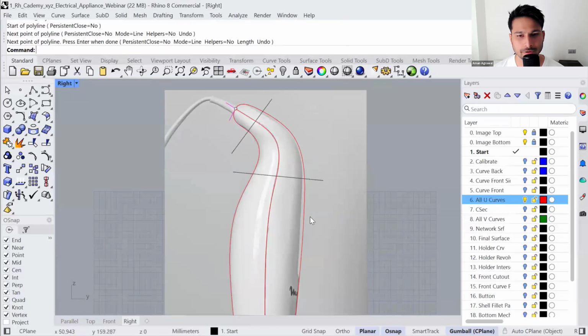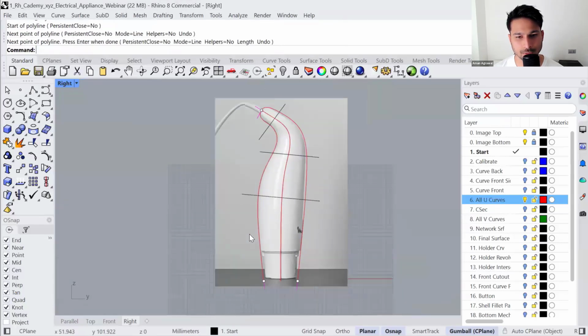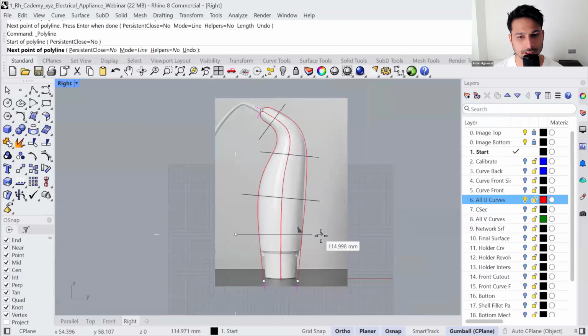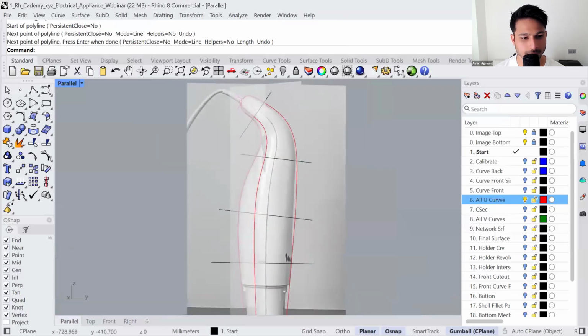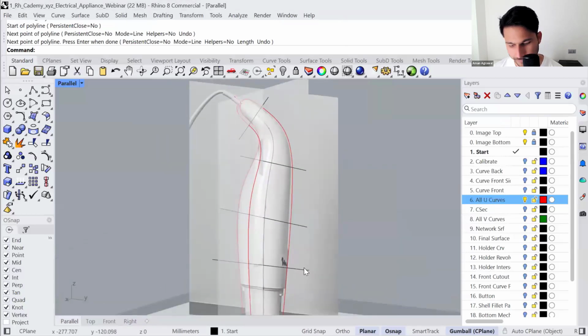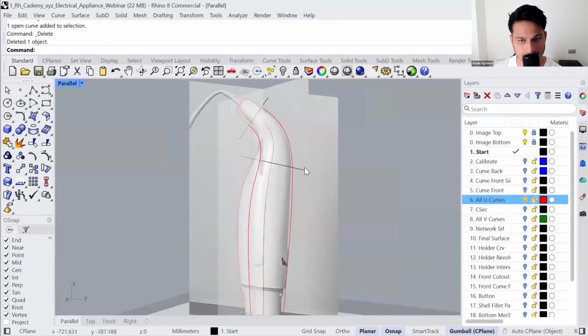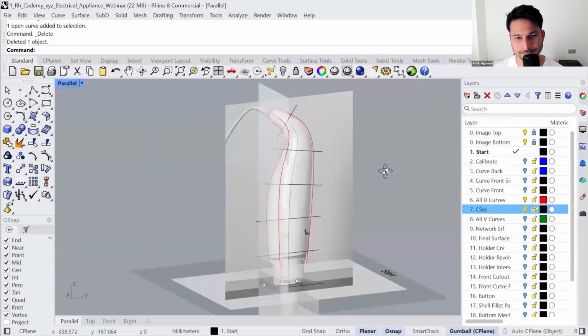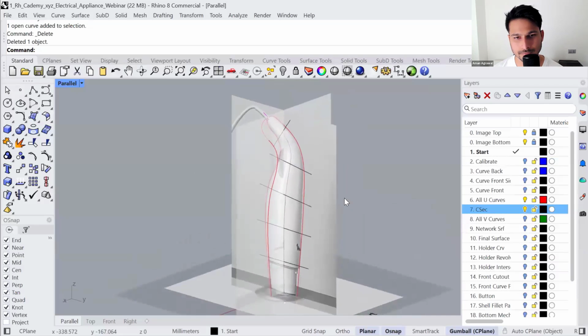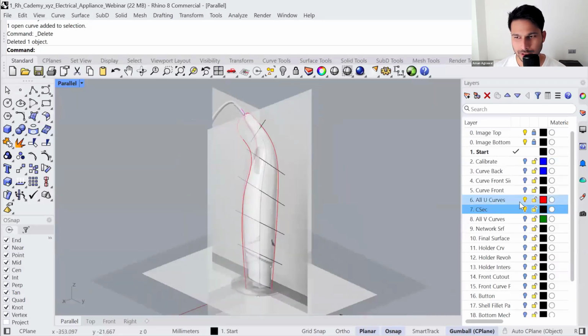Whichever place you would like to define the cross section profile, just draw a line from the right viewport. Something like this. So I have already made these lines for you. Let me delete these curves and unlock the 7th layer, CSEC, cross section. So make sure you hide every other layer except 6th and 7th.